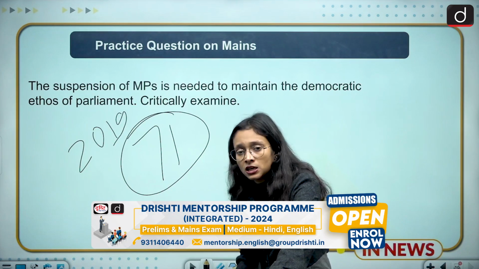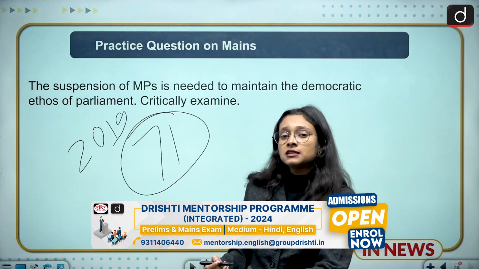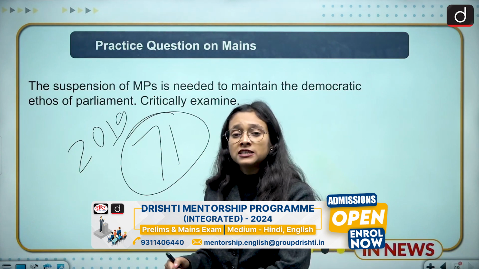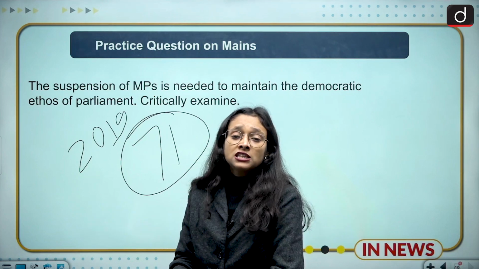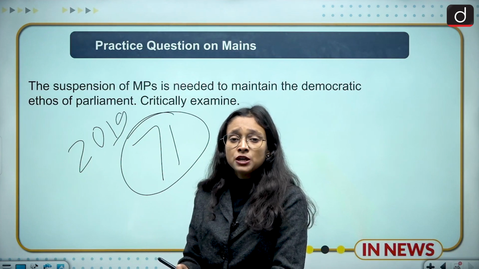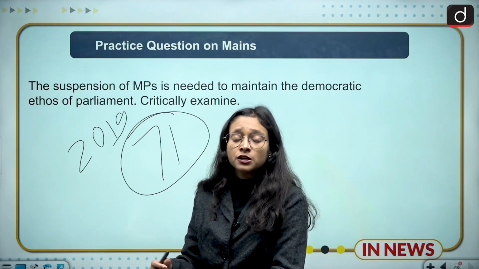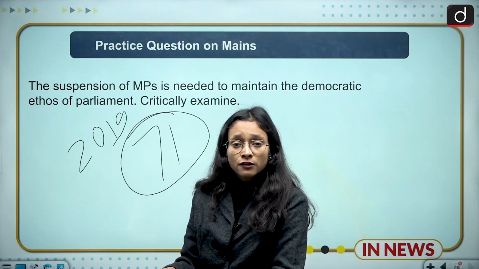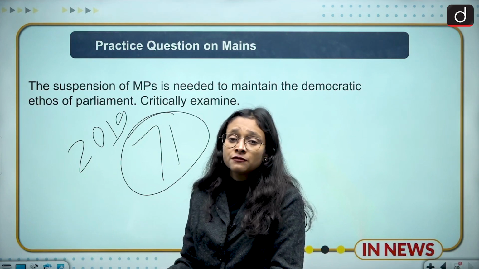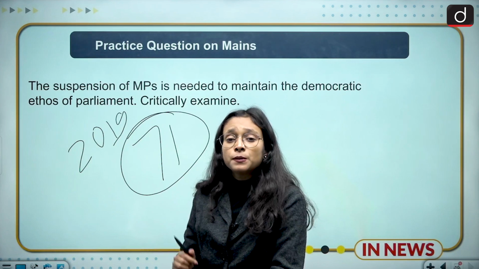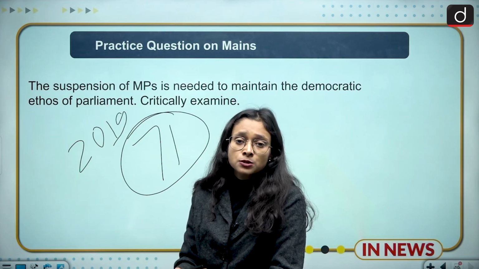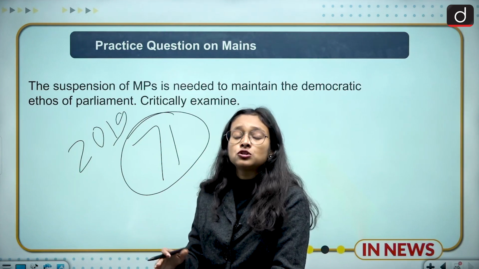On the other hand, there is another side of the coin. When such kinds of incidents happen, many political experts and analysts say that this is the mother of democracy, because they are elected by the people and they are the representatives of the people. So it's their right to voice for the people, and if any MP or any MLA has been suspended for the remainder of the session, then there must be some important question, some important issue the person cannot raise in the parliament or in the legislative assembly. In that sense, the rights of the people are compromised. So there should be a separate provision that if any MLA or MP has been suspended, the people of that particular constituency should not suffer.